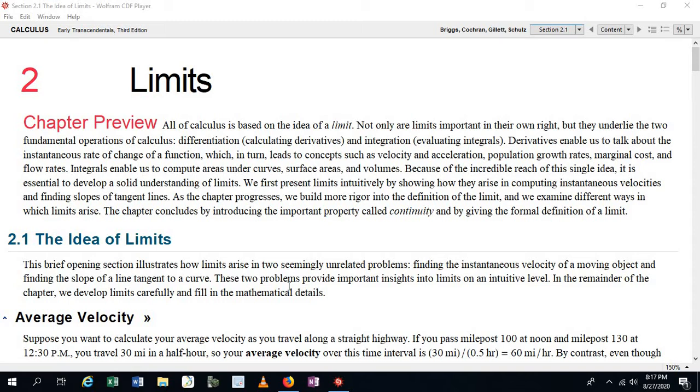Now, when we get to chapter 3, we'll introduce this idea of derivatives, and then later on, when we get to chapter 5, we'll begin talking about integrals. But for now, in this video, we're going to introduce this idea of a limit intuitively. And then later on, when we get to section 2.7, we'll come up with a more rigorous and formal definition of a limit.